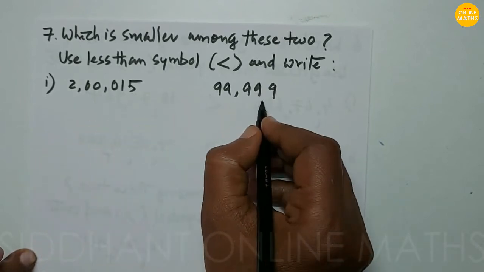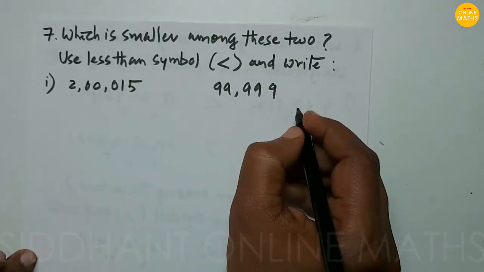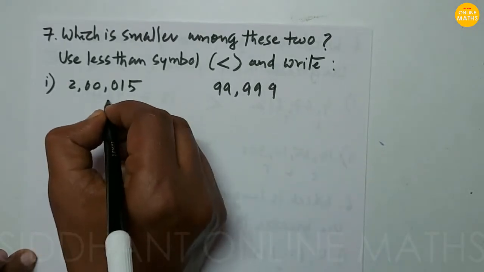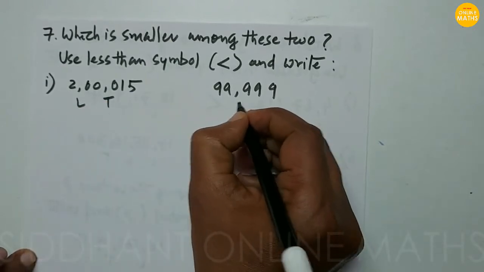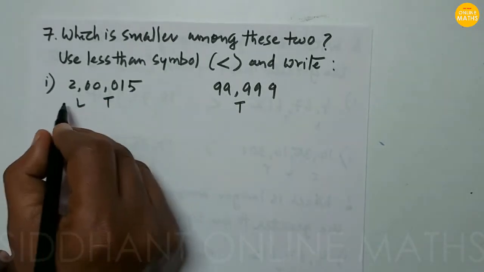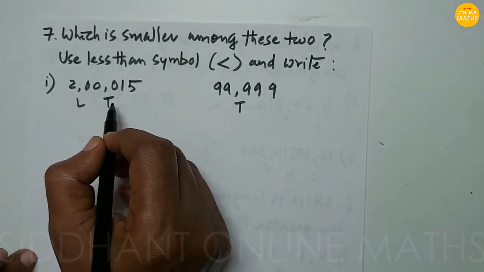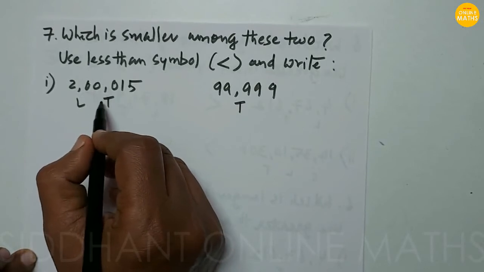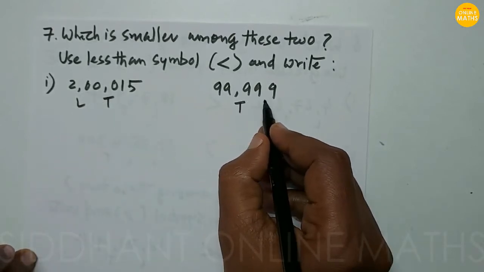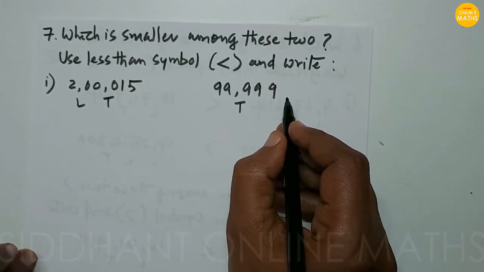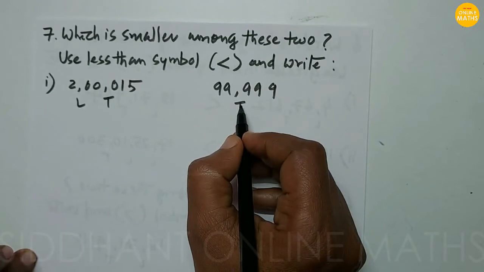200,015 and 99,999. So again we just see the place values. Here it is thousands, and here it is lakhs, and here it is thousands. So when you read this, we read it like 2 lakhs 15. So no thousands are there, 2 lakhs 15, and here we read as 99,999. So we know like 2 lakhs is greater than 99,999.